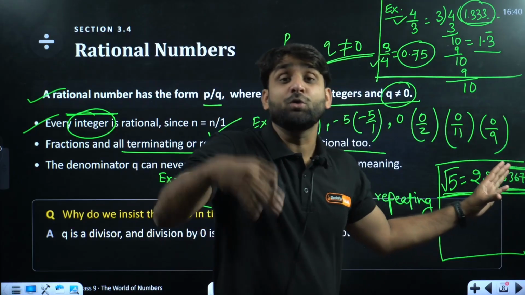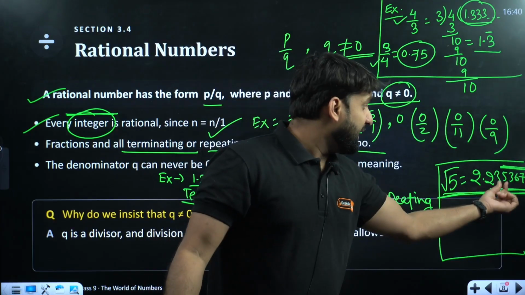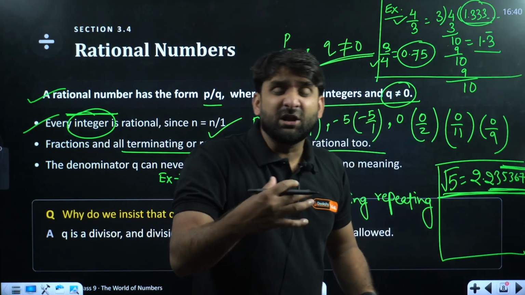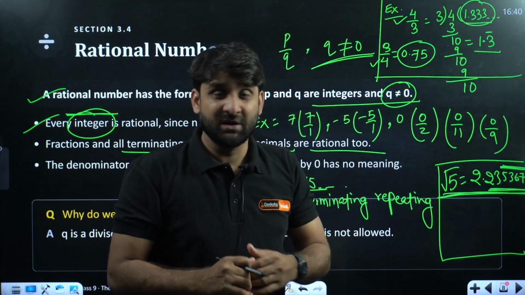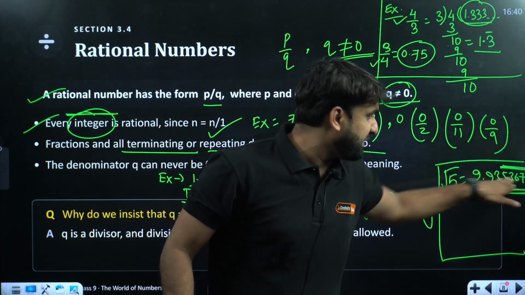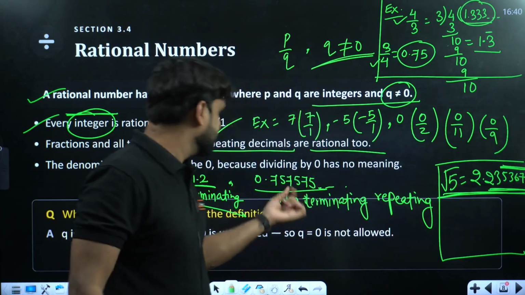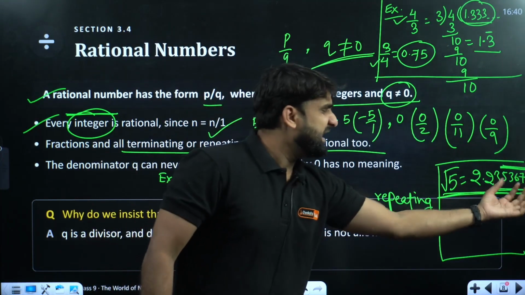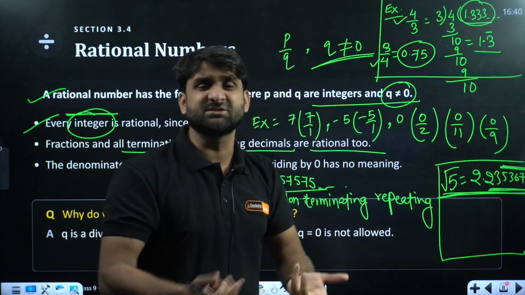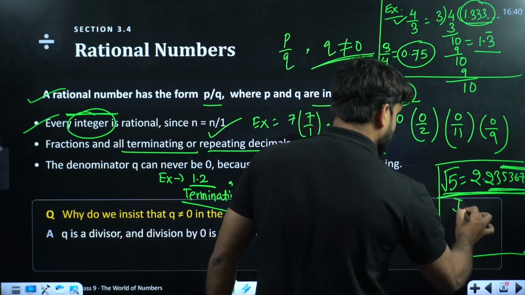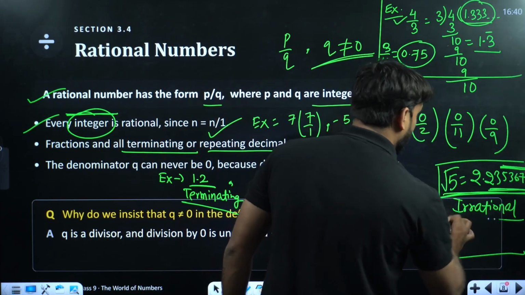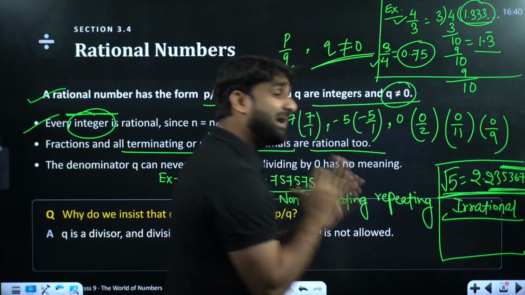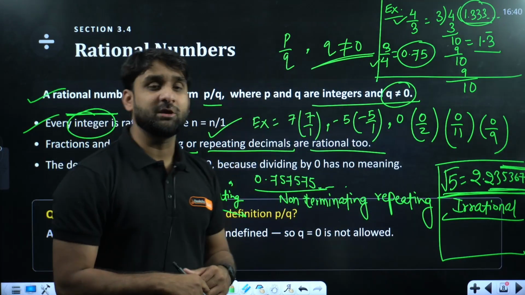But what I want to tell you guys is that after 2.23 the numbers keep coming, but in unsystematic order. It is not repeating with proper rhythm, with proper order like 757575. Here, every number is shuffling, and this situation is called irrational number because such a format can't be represented in the form of P by Q.